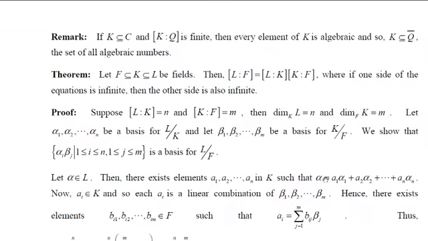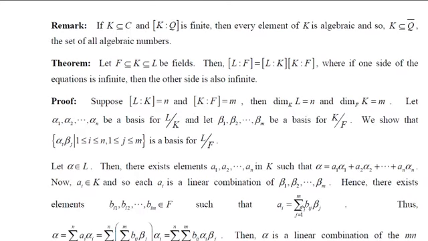Now, what is your alpha? Your alpha is this, which is the summation i from 1 to n of ai alpha i. But we know that ai is the summation j from 1 to m of bij beta j. Substitute that one. Now, since we can take out the coefficients, we'll rewrite this as the summation i from 1 to n, summation j from 1 to m of bij into alpha i into beta j, which is a linear combination of alpha i into beta j, where i runs from 1 to n and j runs from 1 to m.